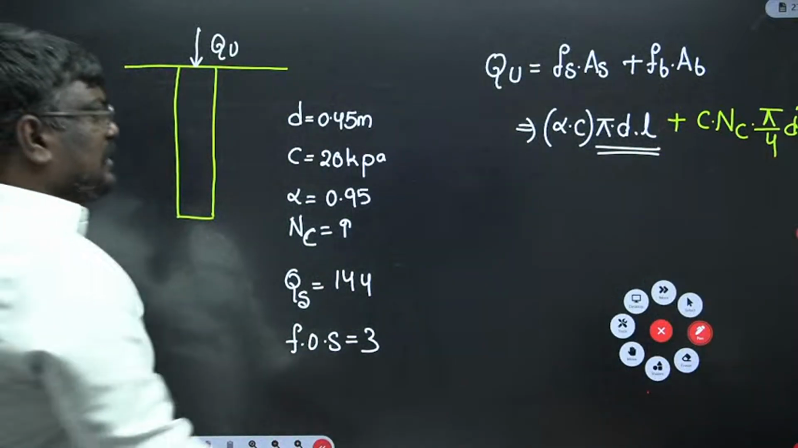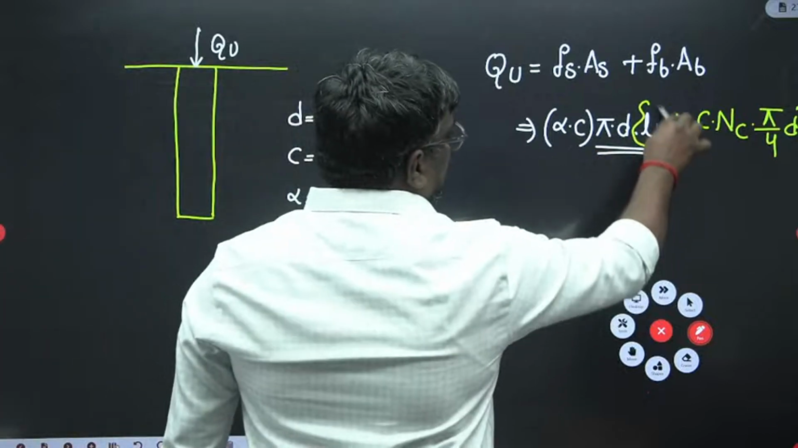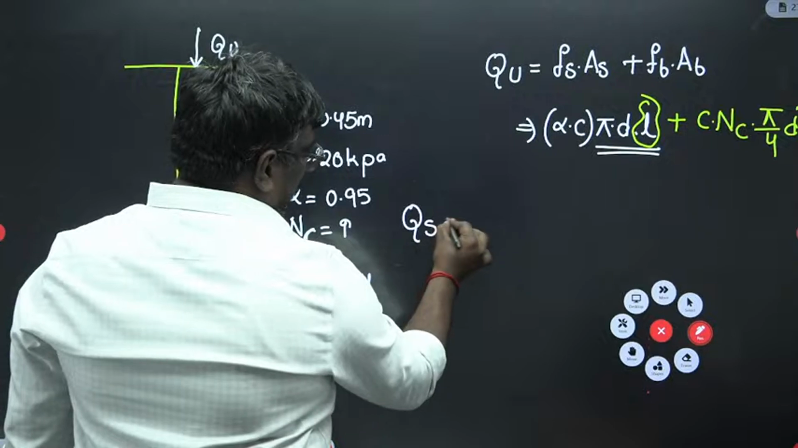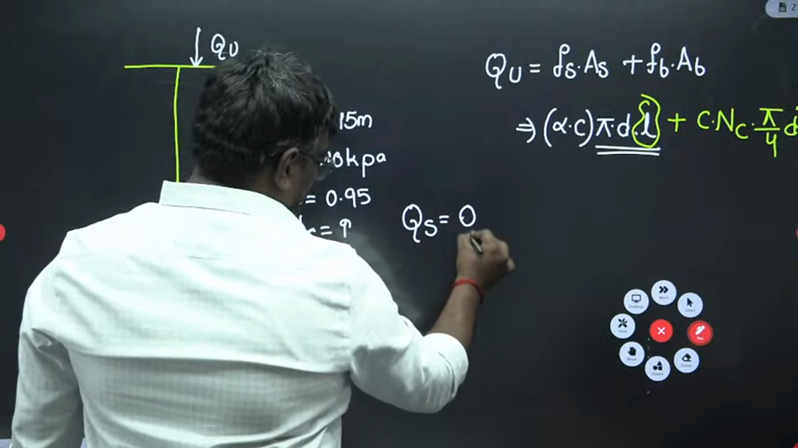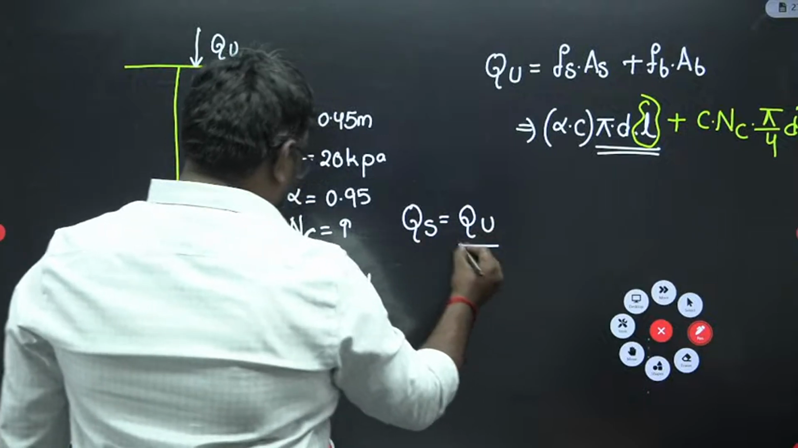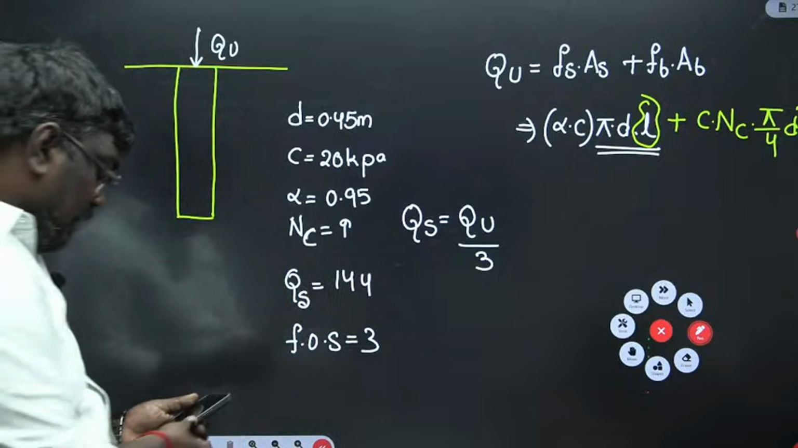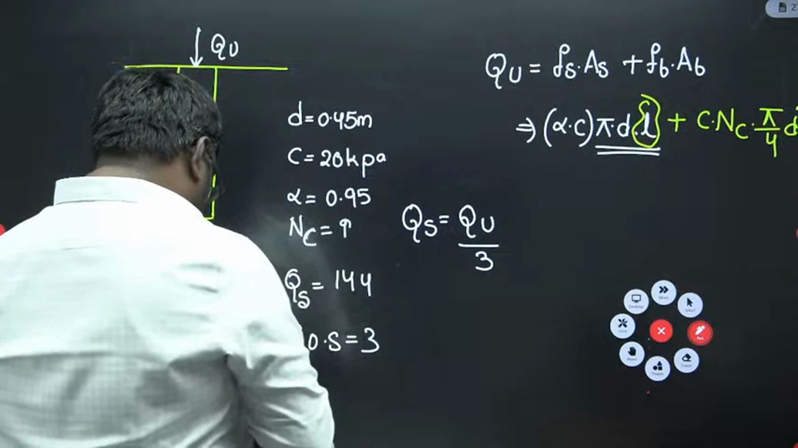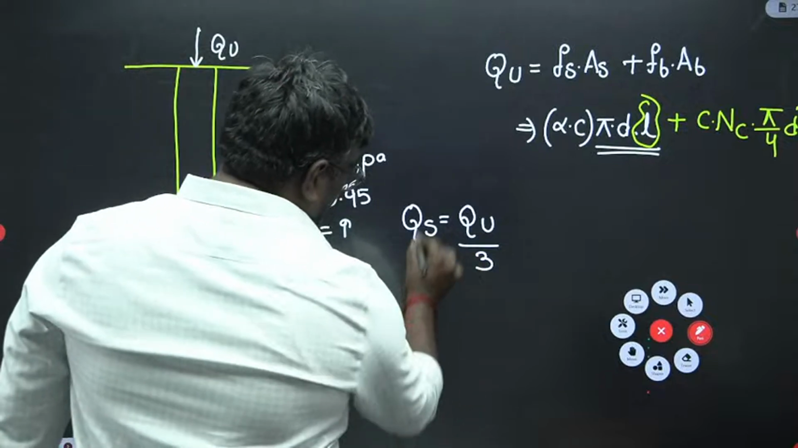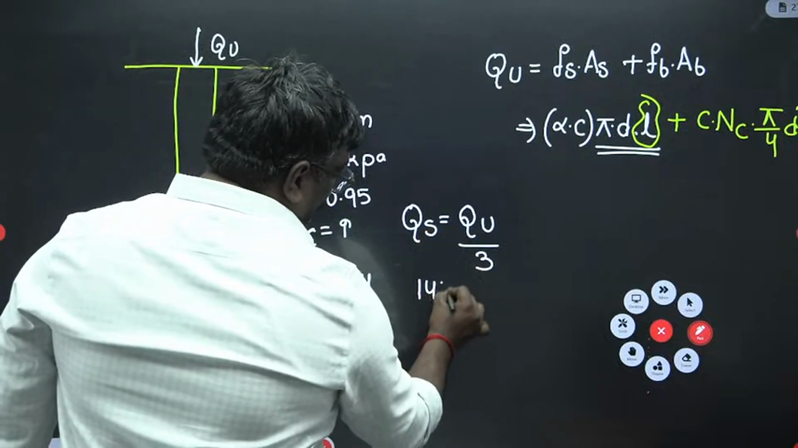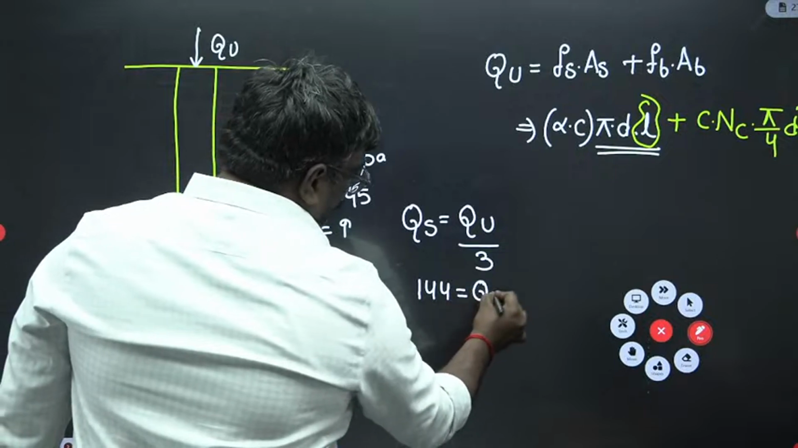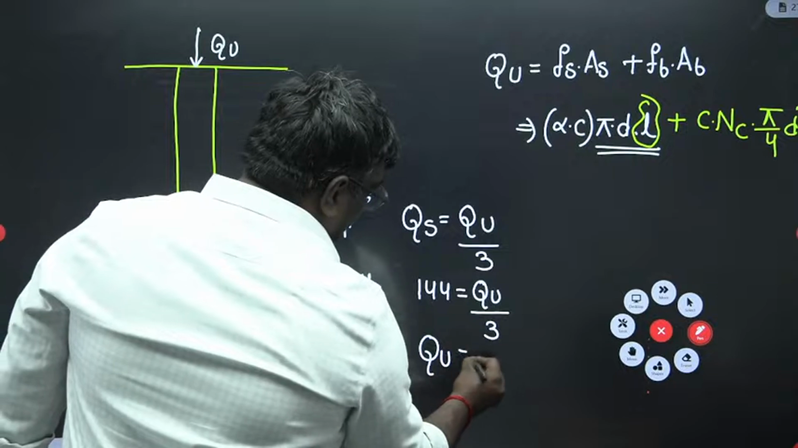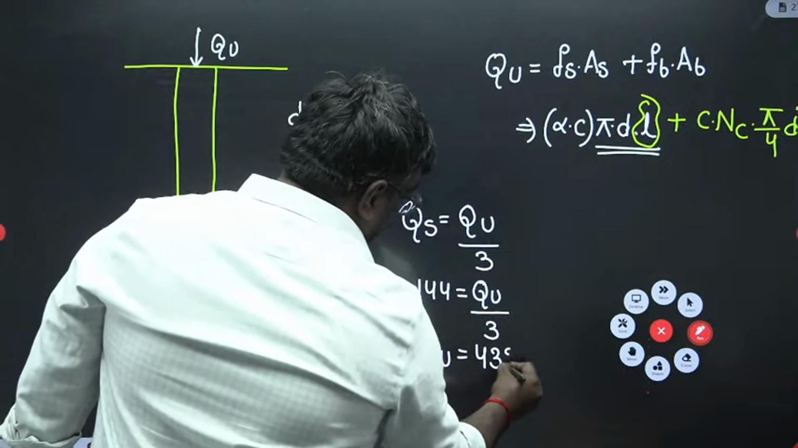So, he is asking here, what is the length? Now, see, student, safe load is equal to ultimate load by factor of safety. Okay? So here, what will be the ultimate load? Safe load is equal to 144, which is equal to Qu divided by 3. So, what will be the ultimate load? Ultimate load is equal to 432 kilonewton.